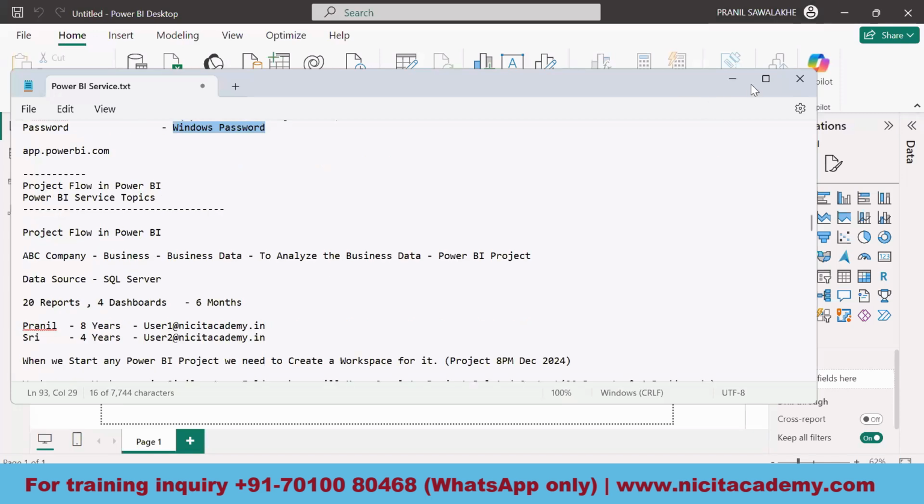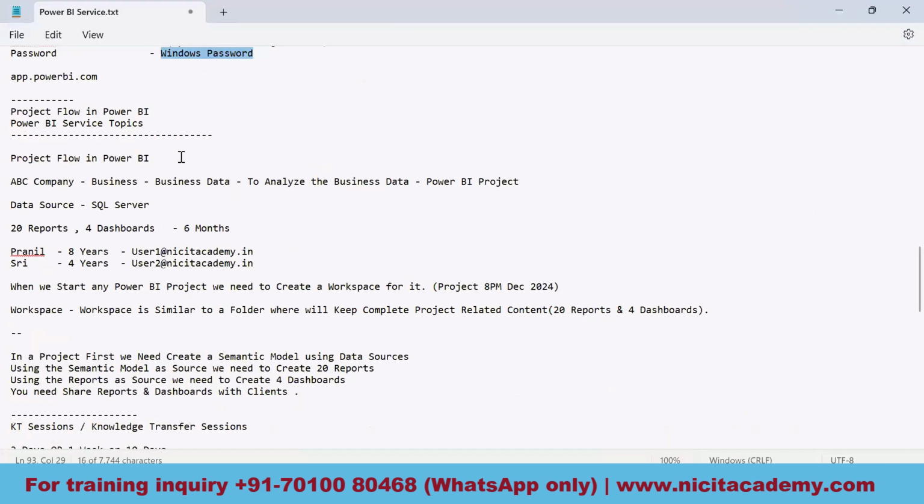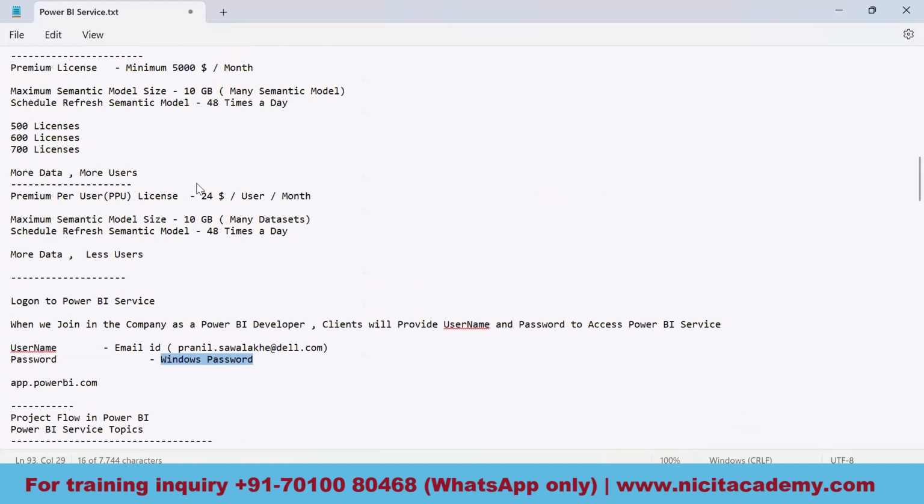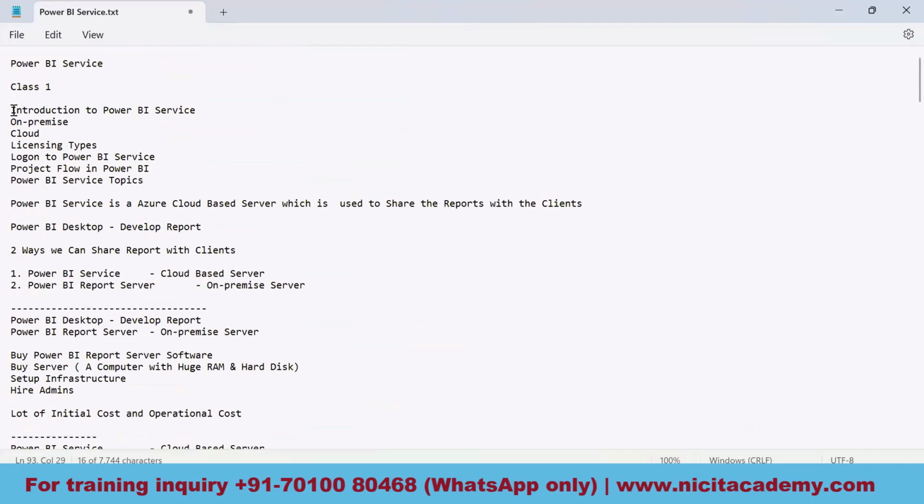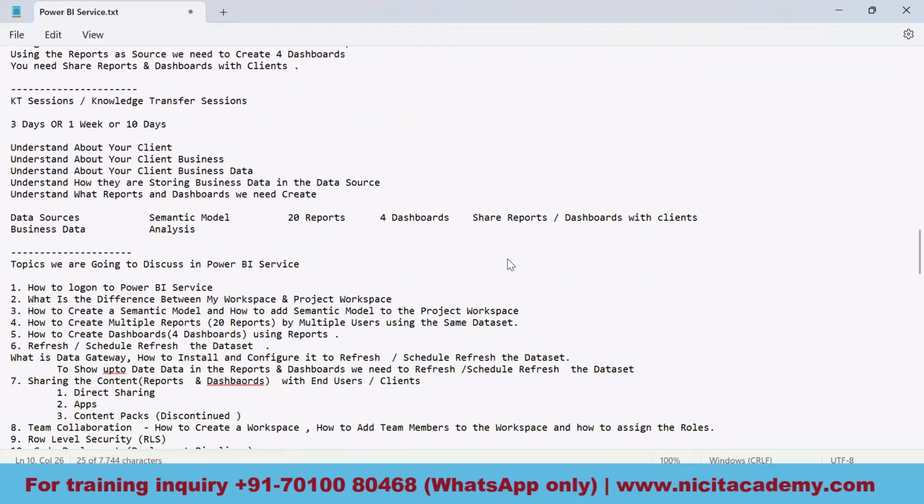But let me just focus on some things on the project flow. We have seen the introduction to Power BI service, on-premise, cloud, licensing types, and how we can log on to Power BI service and what the URL is. Now we are going to talk about the project flow in Power BI.